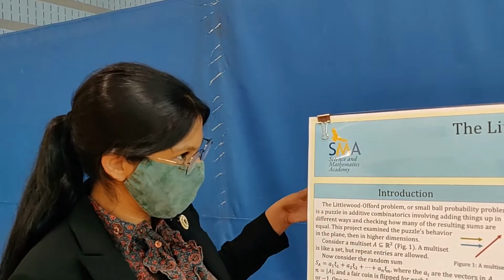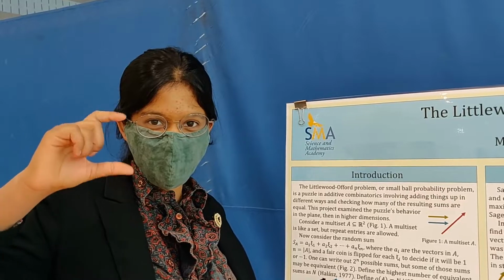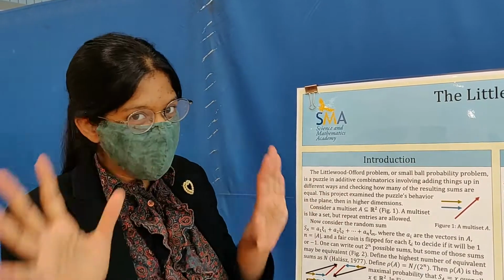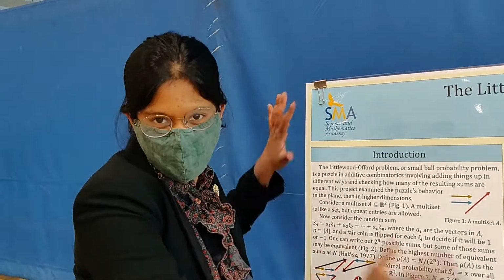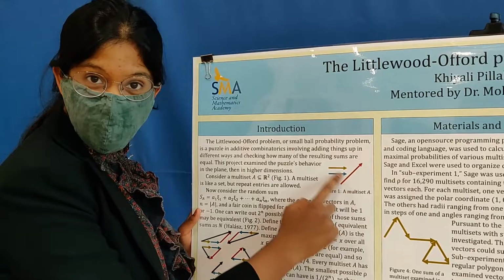Alright, so this is about the Littlewood-Offord problem in the plane and then in d dimensions, in any number of dimensions. This is a whole subfield of mathematics, so this just looks at a small part of it. What you do is you start with a multiset of vectors.